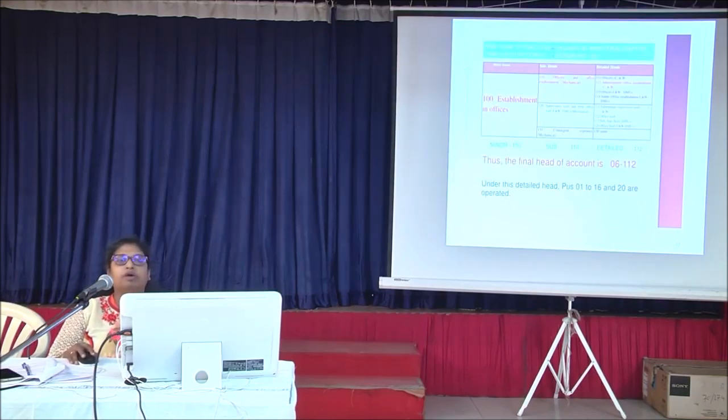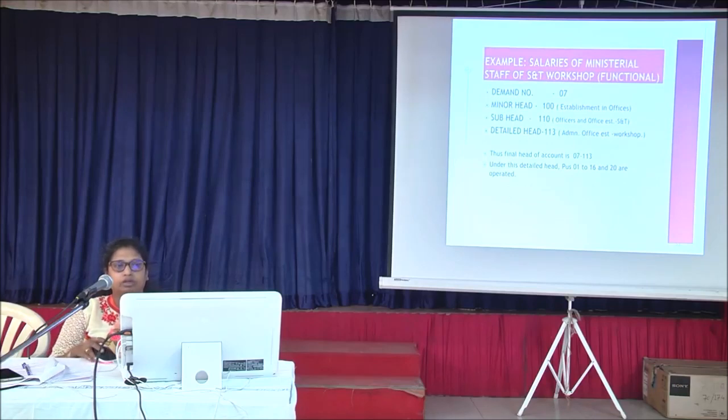This is the example of finance code. The first column will show minor head, the next is subhead and detailed head. So you can see over here in major head, it is shown as 100, subhead it is showing 110, 120, 130. Similarly, under 110, in detailed head, it is showing as 111, 12, 13, etc. This is the same example in another form.